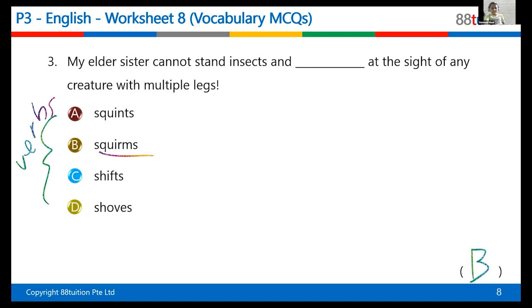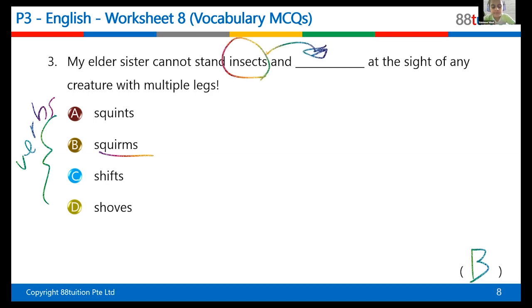The clue is it is because it's singular. But all of them are singular. You need to look at the sentence. What is the clue? Elder sister is singular, yes, but so are all the answers here. Squints, shifts, shoves, they're all singular. So it can be any of these answers. Why is it squirms? Because of the insect.